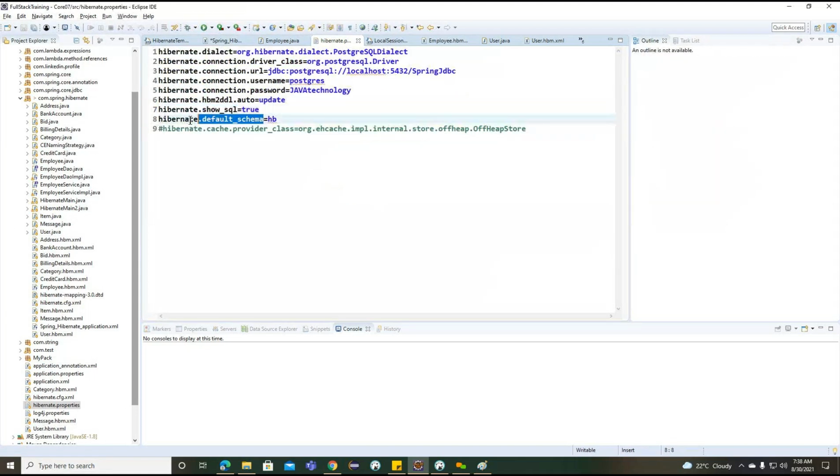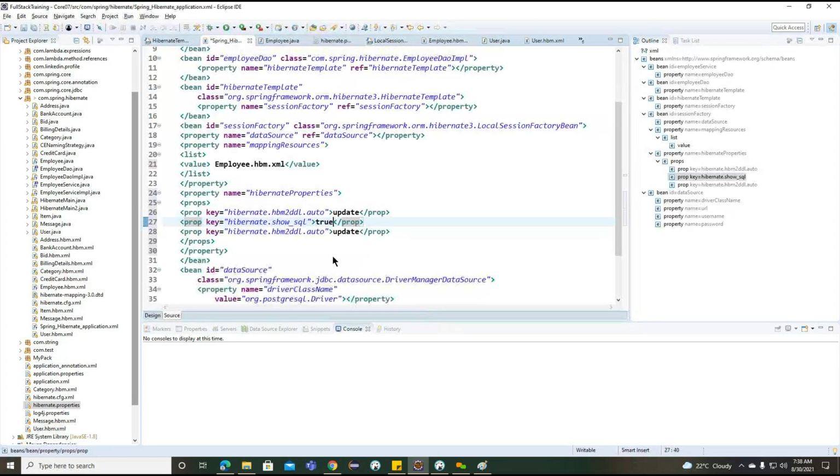True. And finally, what is the default schema we are using here? HB. So this is all about the simple mapping to integrate Spring with Hibernate.